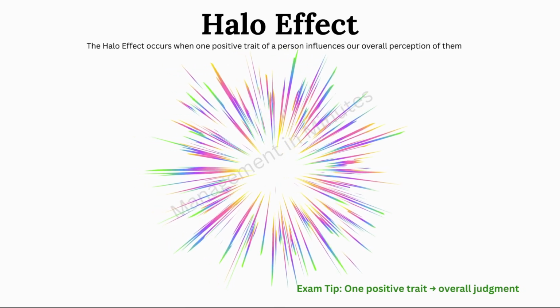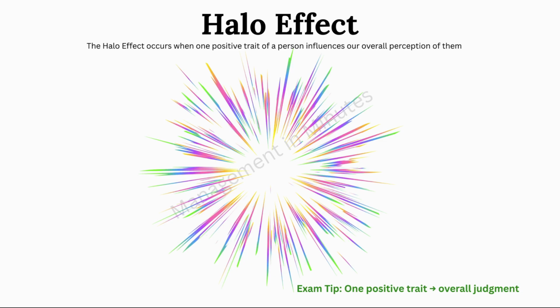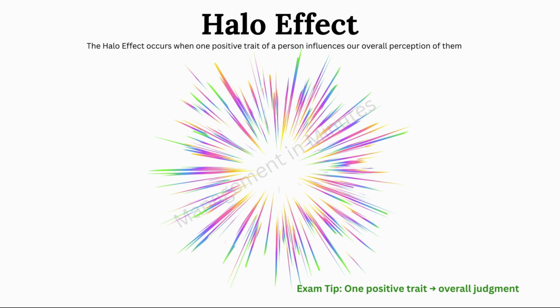The halo effect occurs when one positive trait of a person influences our overall perception of them. For example, if an employee is very well spoken, a manager may assume that the employee is also intelligent, hardworking, and efficient, even without evidence. Here, one good quality creates a halo around the person. Exam tip: halo effect equals one positive trait means overall positive judgment.